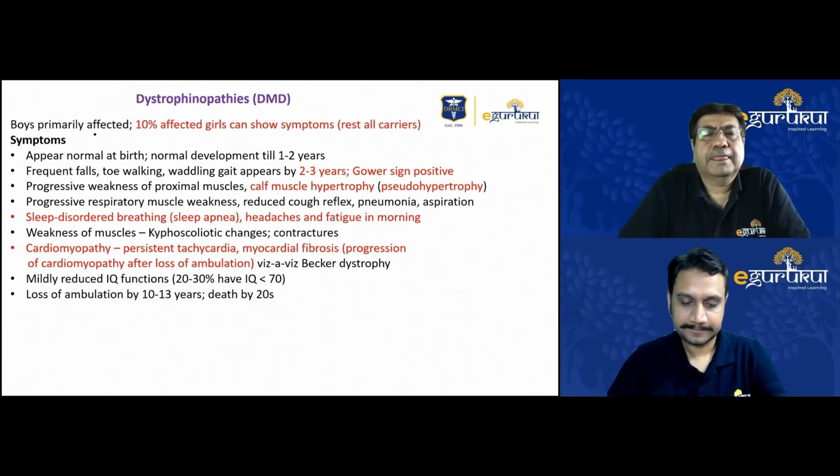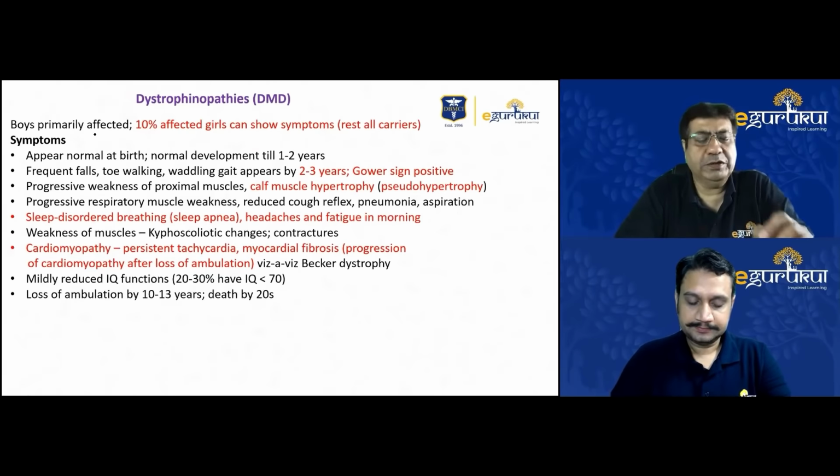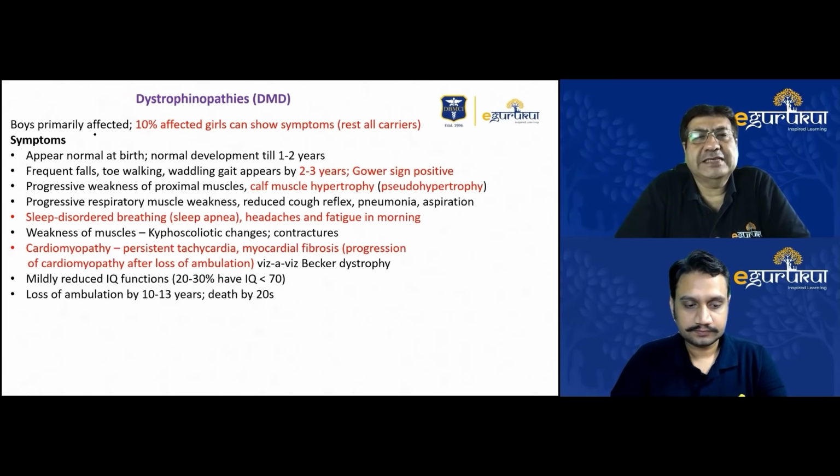So, dystrophinopathies, I won't go into too much detail. Dystrophinopathies, as I told you, primarily involve the dystrophin protein. We'll primarily talk about Duchenne muscular dystrophy. Now, this is an X-linked recessive disorder, so boys are primarily affected. Girls usually are the carriers.